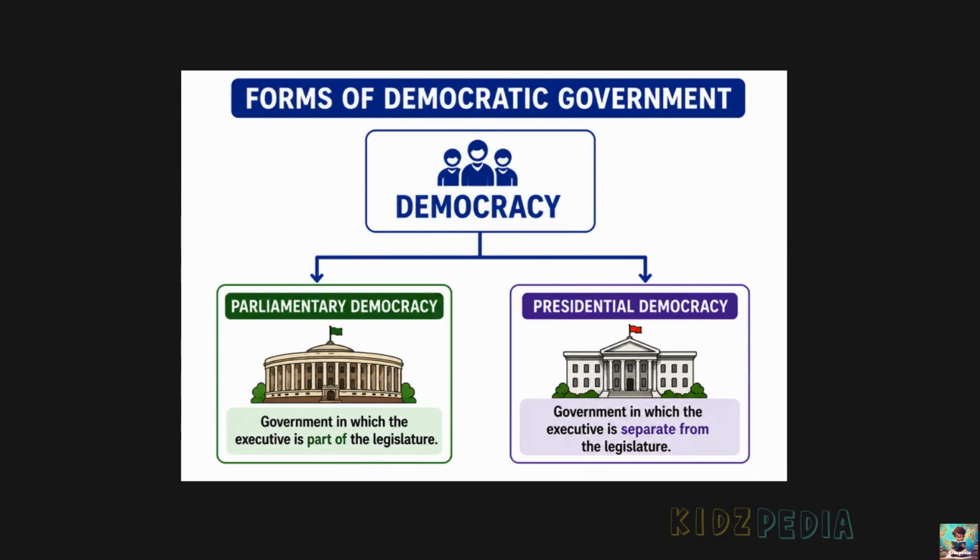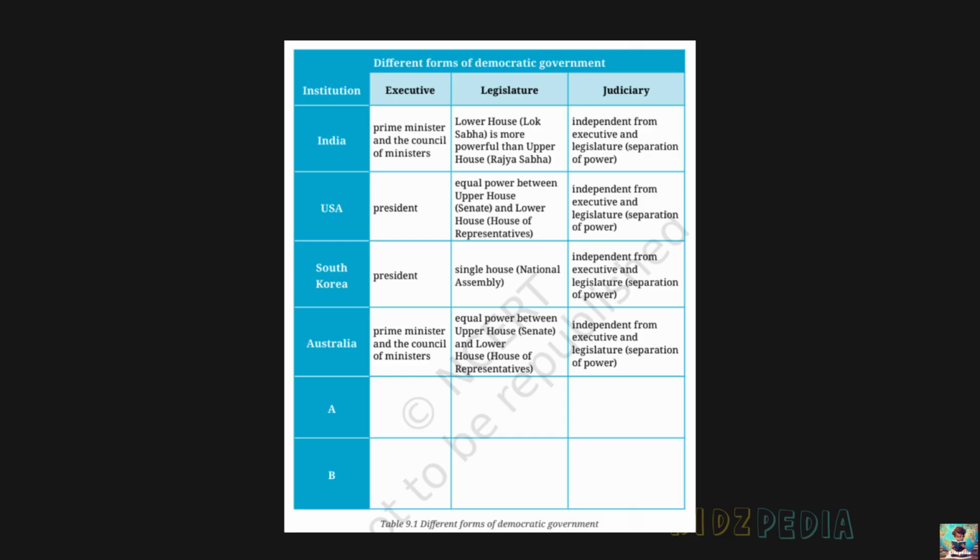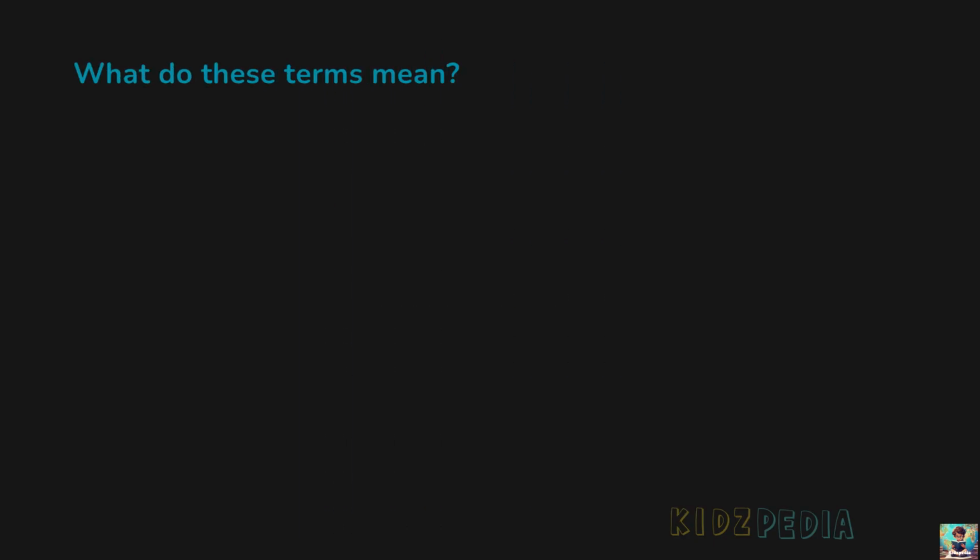So, we have learned that there are different forms of democratic government. Although all democracies follow the same basic principles, their government structures are different. They have different ways of electing leaders, forming the government and sharing powers. To understand these differences more clearly, let's look at table 9.1, which compares the governments of different countries. Before we understand these differences, let's first learn the meaning of some important terms that will help us read the table easily. What do these terms mean?